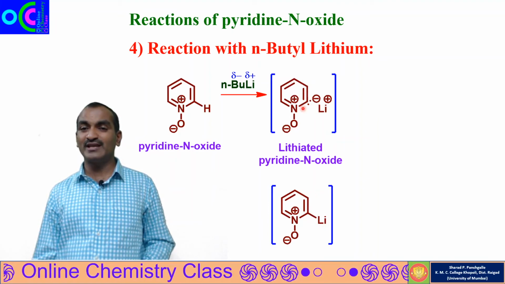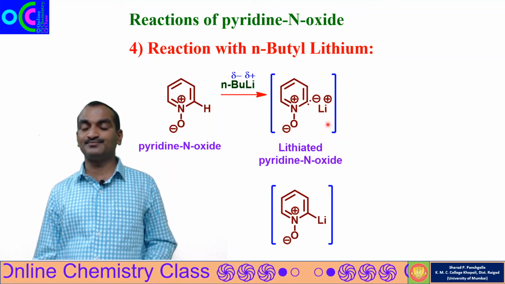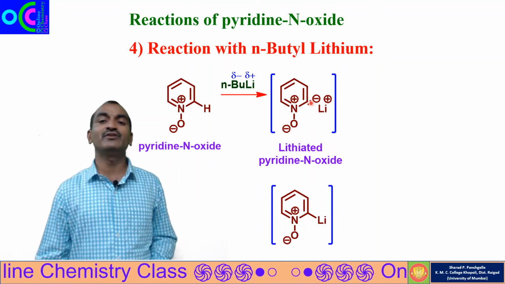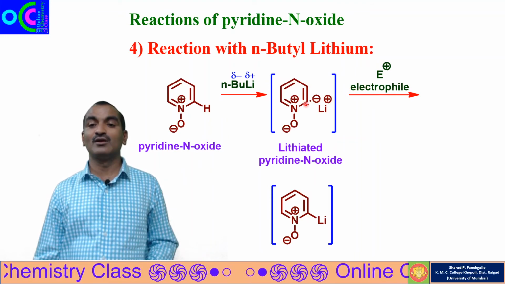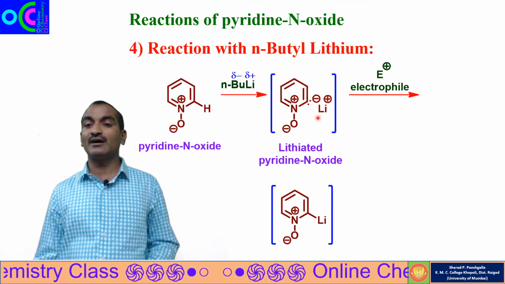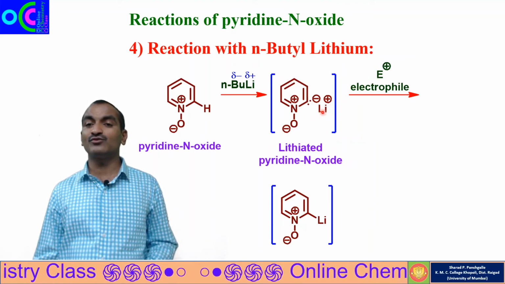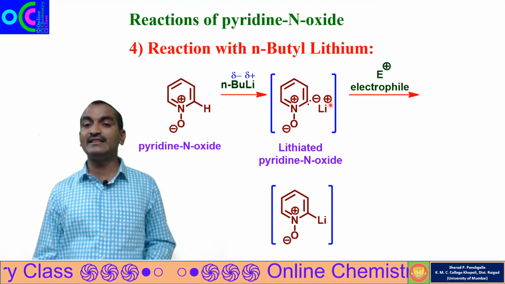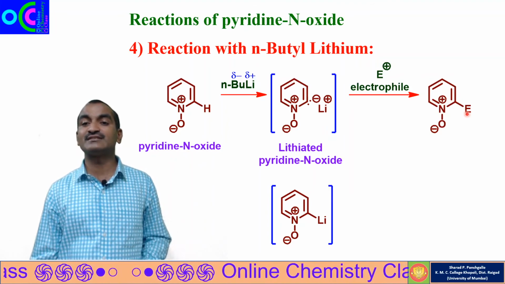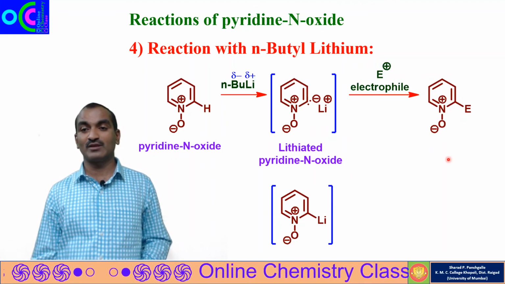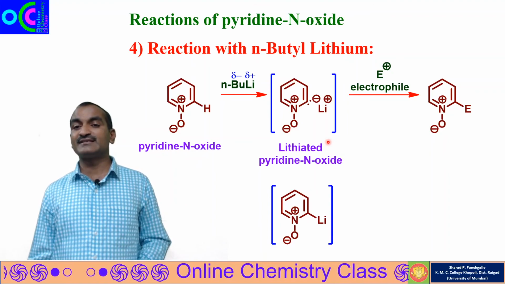So one can show it like this or like this also. This nucleophilic carbon attacks the electrophile, detaches the lithium ion and gives the electrophilic substitution product. We'll see a few examples of this.